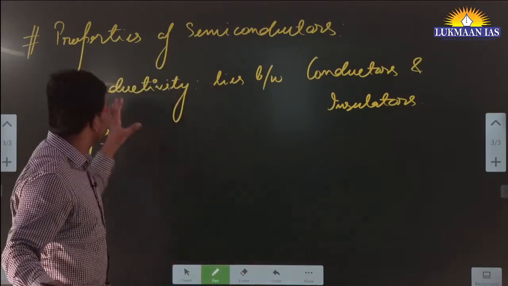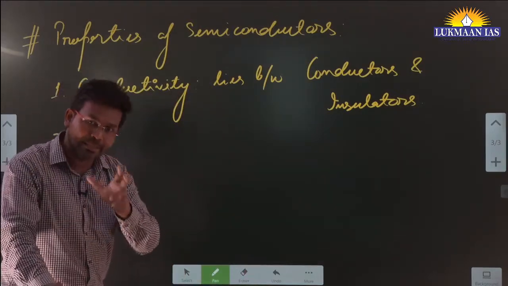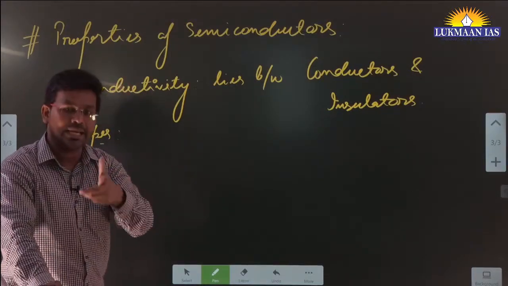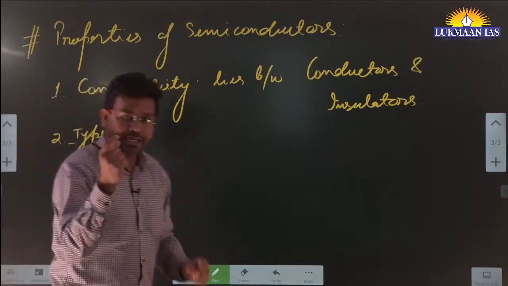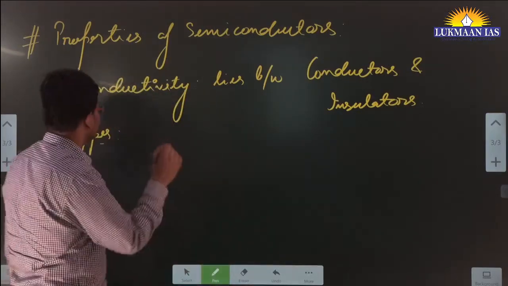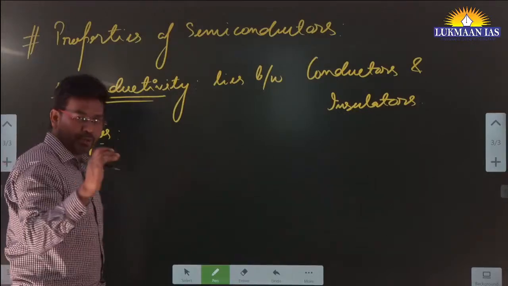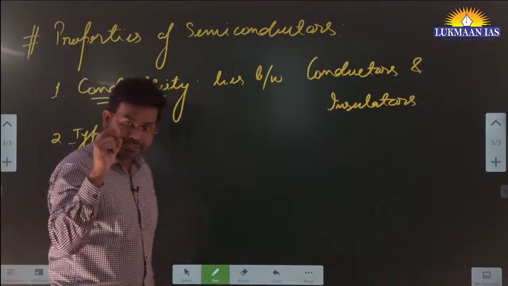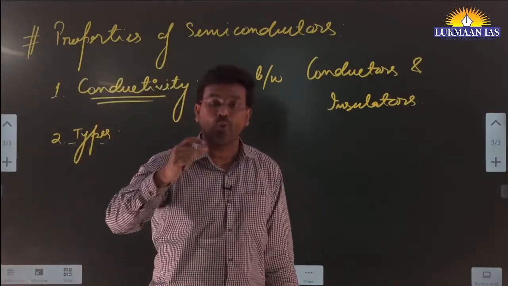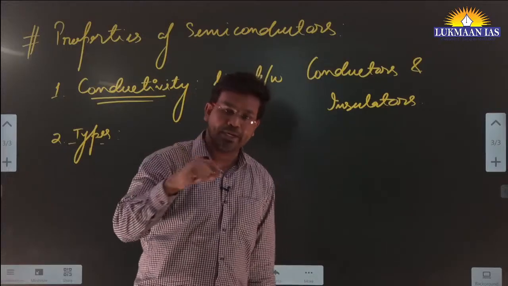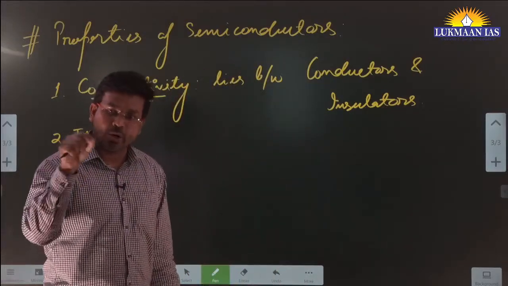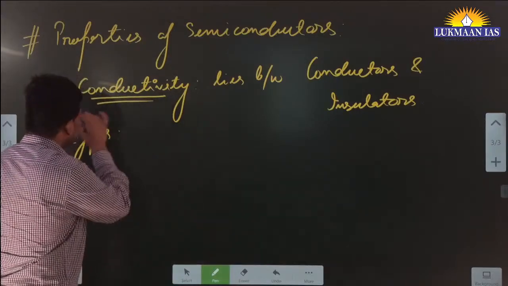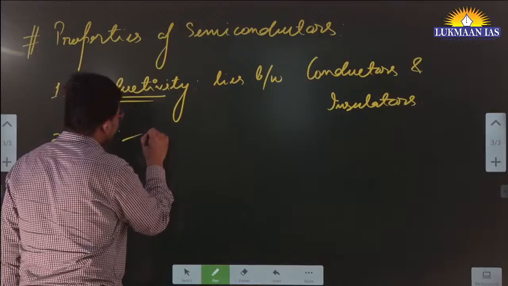To that question, the question is how the intermediary conductivity of semiconductors is helpful for use in electronic circuits. See, the intermediary conductivity that I am talking about in semiconductors is not fixed. We can have different types of semiconductors, and these different types have different doping levels, and this allows that particular conductivity to be molded according to the application that we need. For example, if I talk about the types of semiconductors,